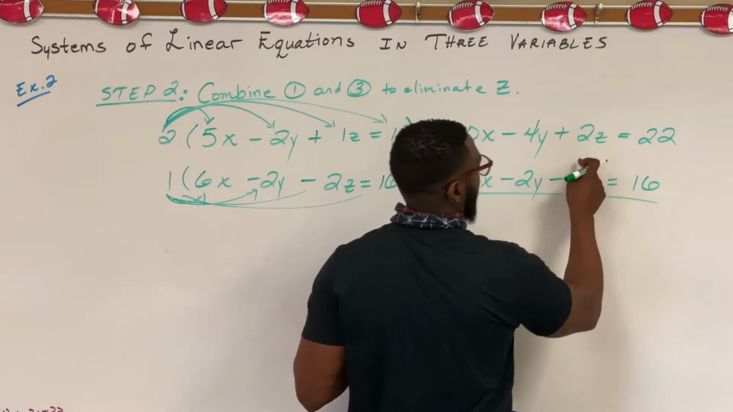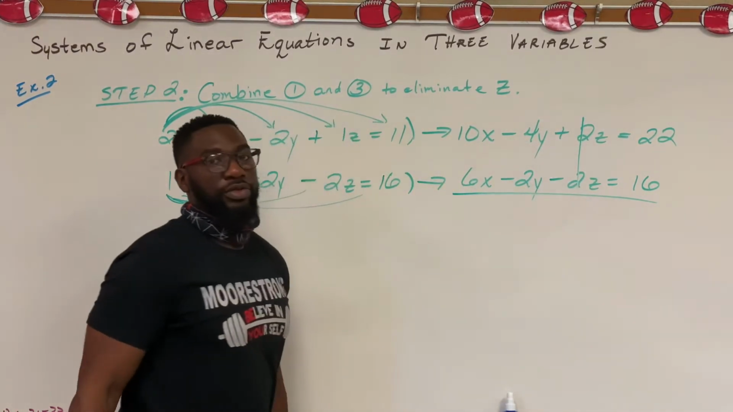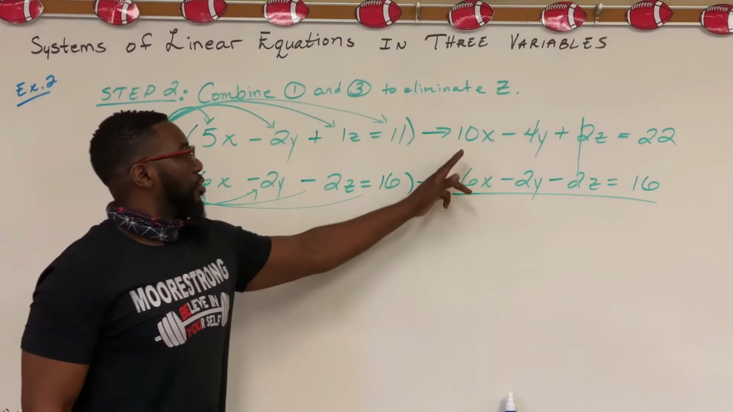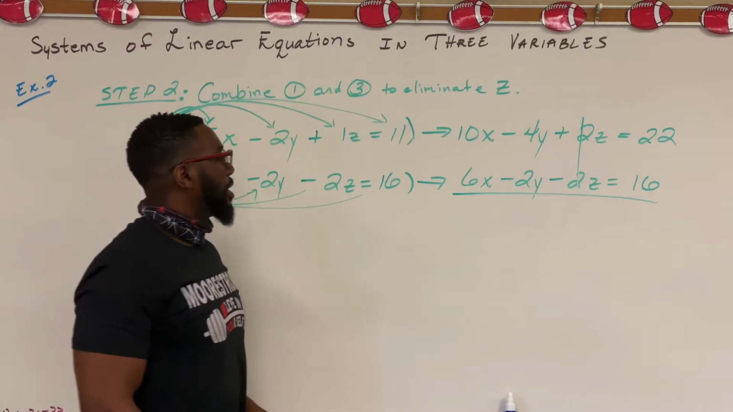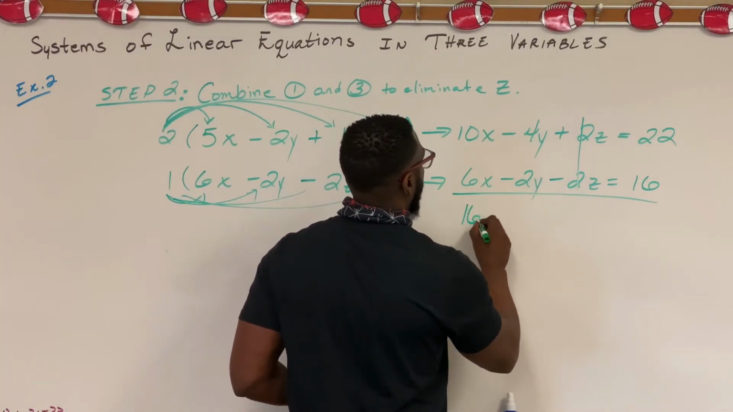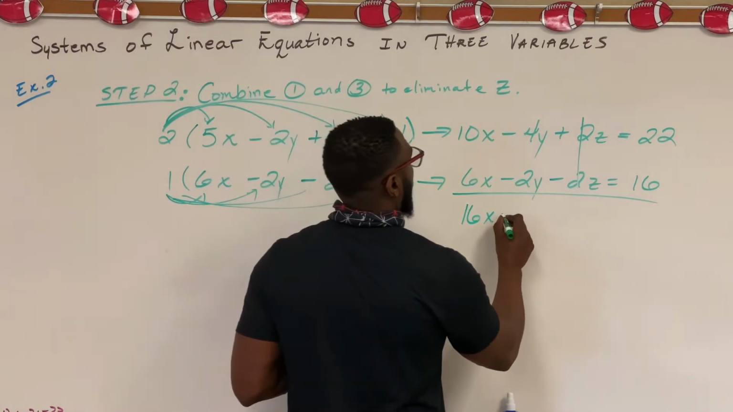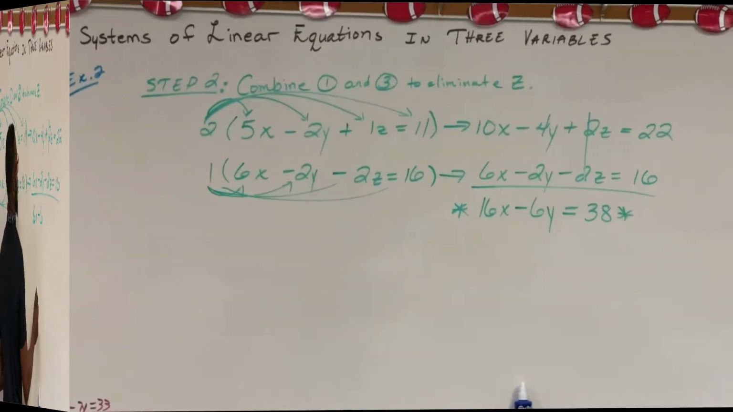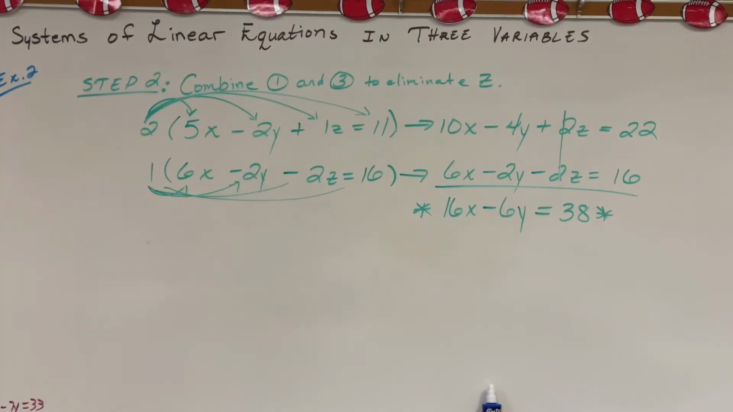Combine our like terms, now we have opposites. Those cancel, work vertical. 10x plus 6x, 16x. Negative 4y, negative 2y equals negative 6y. 22 and 16 gives us 38. So now we highlight that equation: 16x minus 6y equals 38.